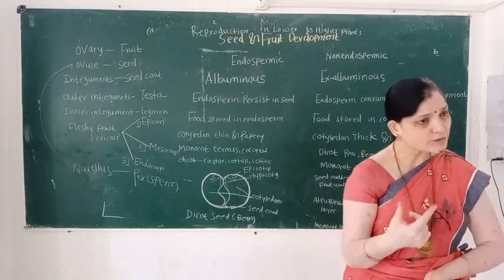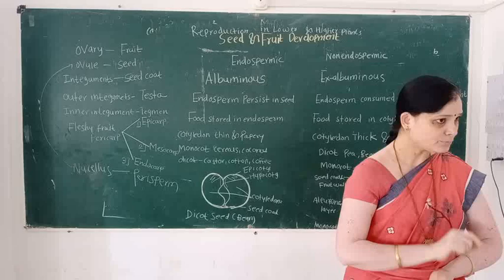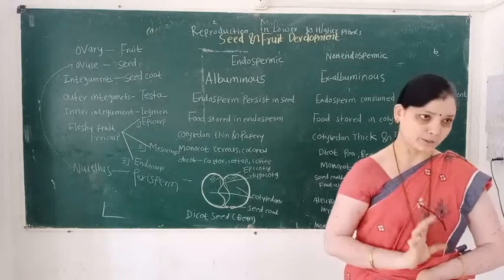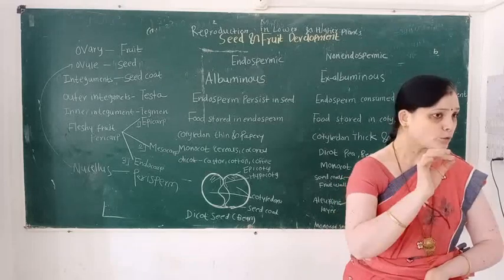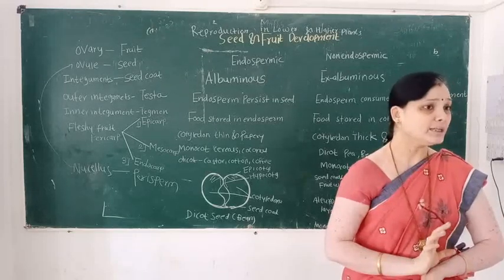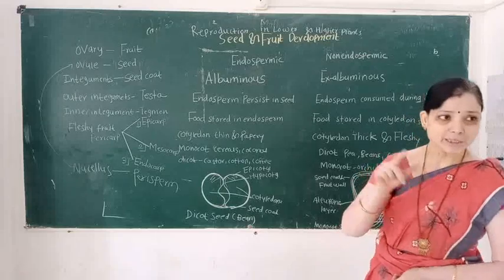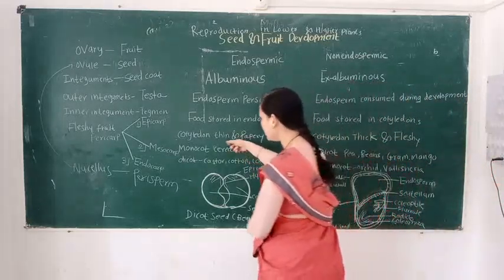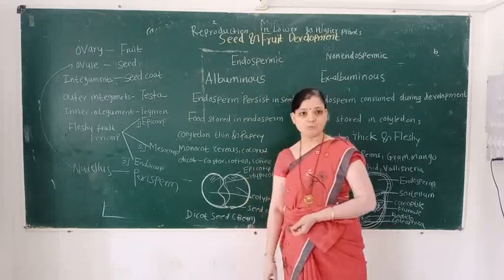In an endospermic seed, the food storing structure is the endosperm. But in a non-endospermic seed, endosperm is absent, so food is stored by the cotyledon. In an endospermic seed, cotyledons are thin and papery. Why?